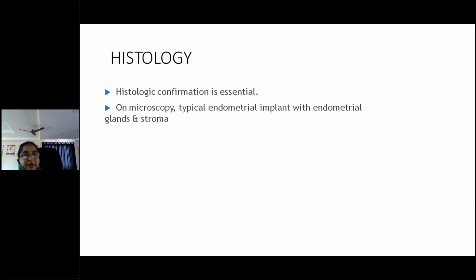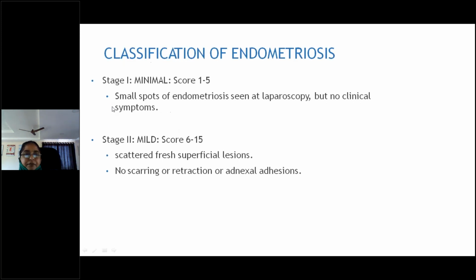And coming to the histology, when you take the biopsy, what are the things you are going to see? Other than the endometrial tissue, endometrial implants, what will you see? Endometrial gland and stroma should be present to know it is endometrial tissue. So in the biopsy for confirmation, we should look for the endometrial glands and stroma. Till now, I think you understood.